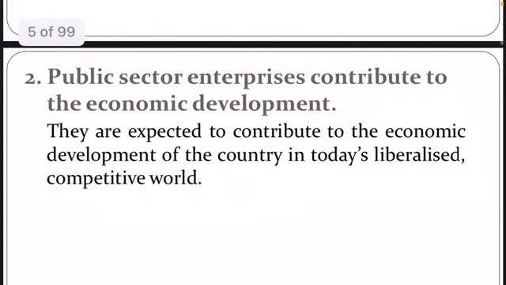Public sector enterprises contribute to economic development. See, we are living in a mixed economy. Now what is a mixed economy? An economy where both private sector and public sector work together, and they participate together. Now see, there are so many things, so many projects and so many services in which private sector enterprise cannot take part.